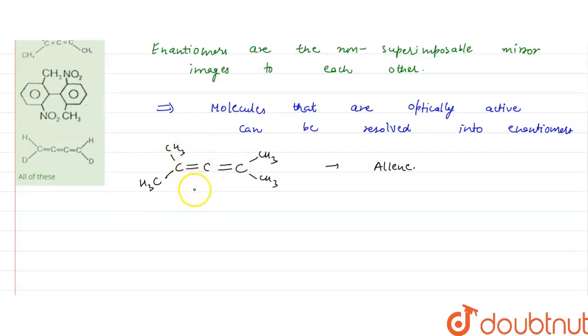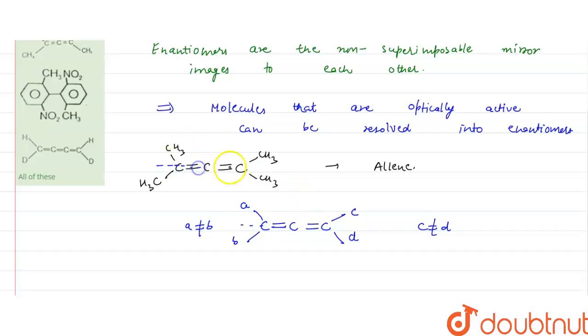Here are two double bonds, and absence of plane of symmetry should be there. For allenes to be optically active, if these substituents are present, A, B, C and D, then A and B cannot be equal: A not equals to B and C not equals to D. If they are same, then there is plane of symmetry.